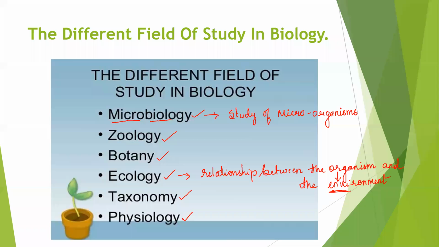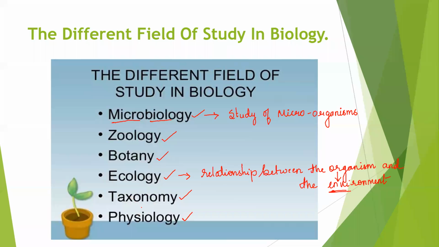Now for food, we depend on the animals, we depend on the plants. Yes or no? So different types of resources we use from the environment to live. So that is nothing but called ecology. So the relationship between the organism and the environment is known as ecology. Okay, the relationship between the organism and the environment is known as ecology.